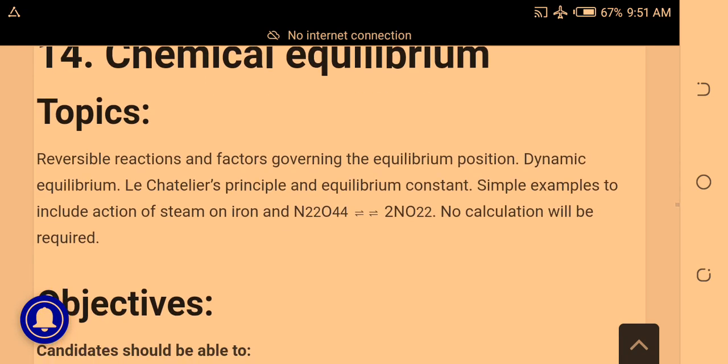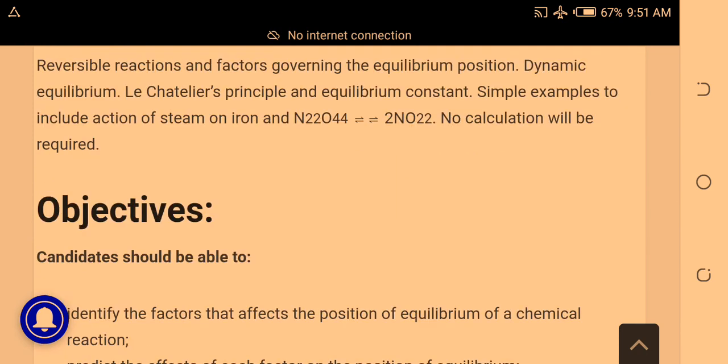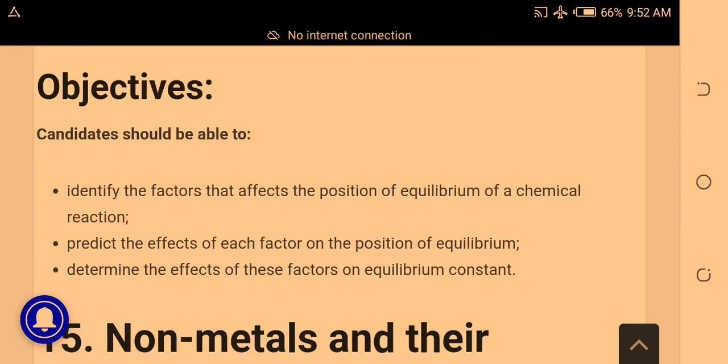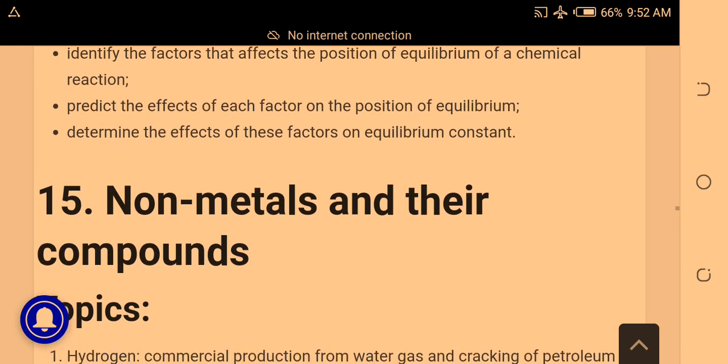Then we'll come to the 14th topic, chemical equilibrium: reversible reactions and factors governing the equilibrium position, dynamic equilibrium, Le Chatelier's principle and equilibrium constant. This is very important. This topic will come out. Simple examples to include action of steam on iron and all the rest. So when I send you this material, you pay closer attention to them. If you also have questions, feel free to ask me.